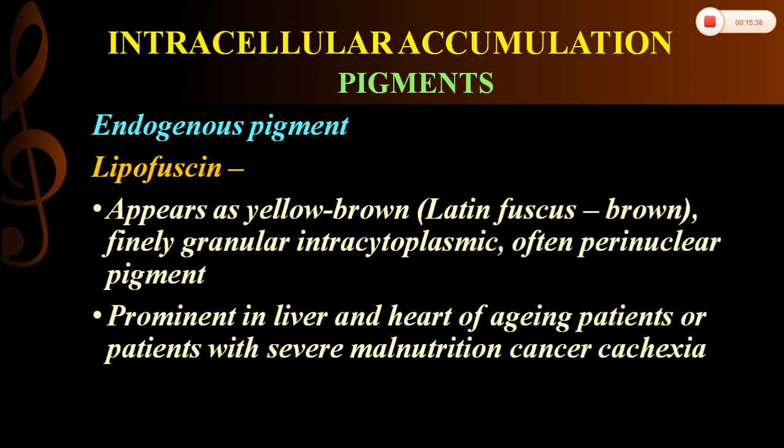Lipofuscin is derived from a Latin word, fuscus, meaning brown. It appears as a yellow-brown, finely granular intracytoplasmic pigment. It is present surrounding the nucleus and within the cytoplasm, and it is prominent in the liver and heart of aging patients as well as in malnutrition and cancer cachexia patients.